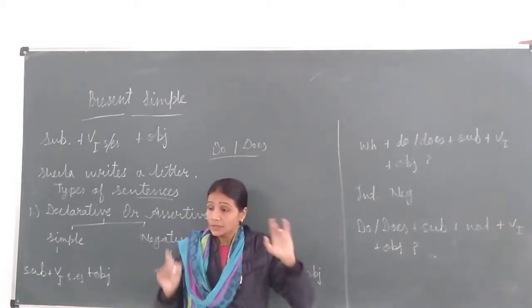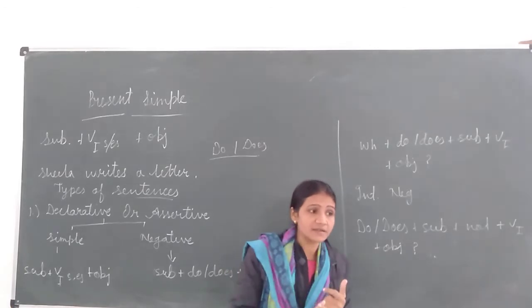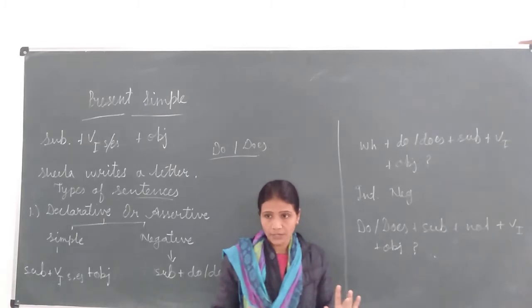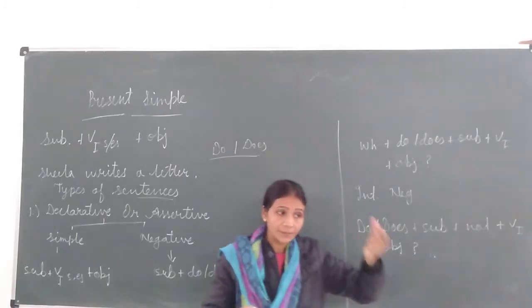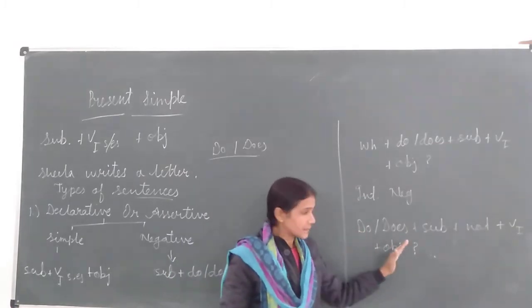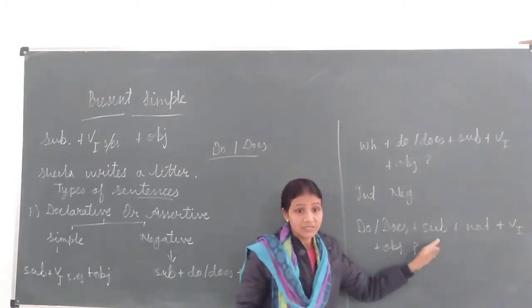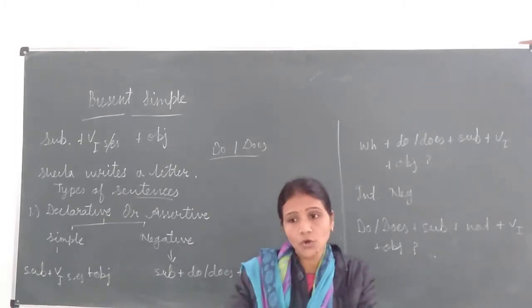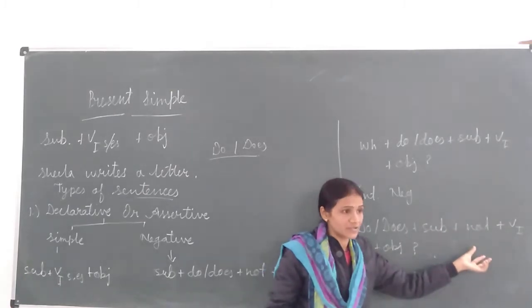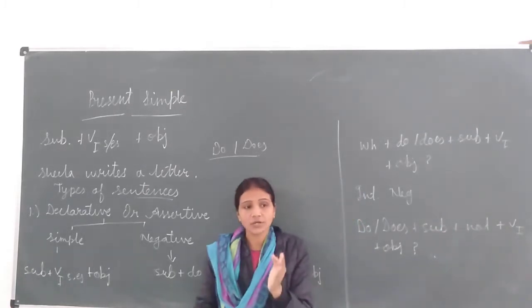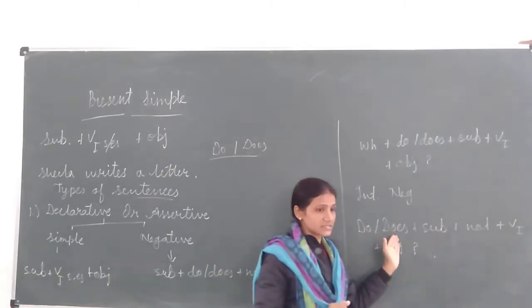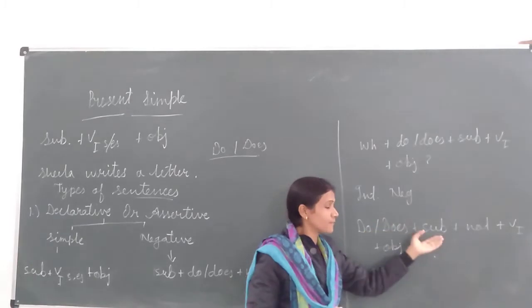Again I repeat, when we are making interrogative sentence, starting should be by helping verb or WH word. If we are using WH word, then in the beginning we will use WH word, then helping verb like do and does. After this we will write subject. Some students are writing, why do you not write? Then the sentence will be wrong, because not will be used after subject. In question sentence or in we can say interrogative sentence, only WH word and do and does, like this helping verbs we will use before subject.